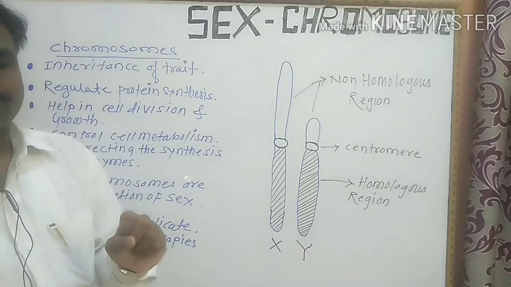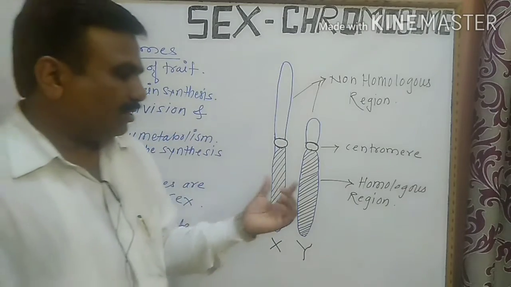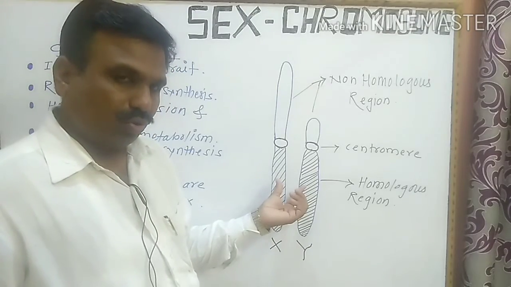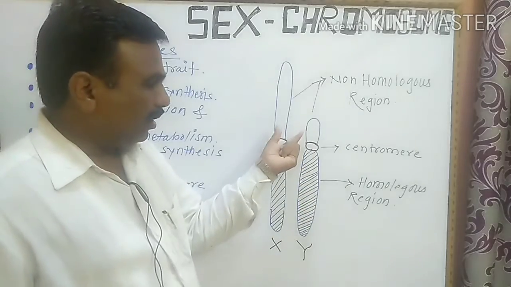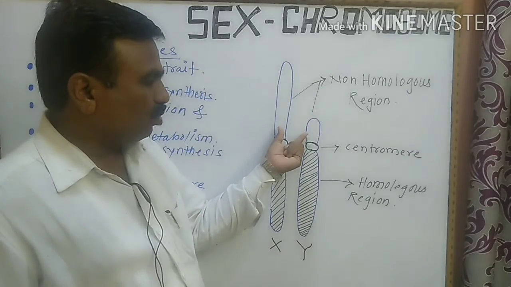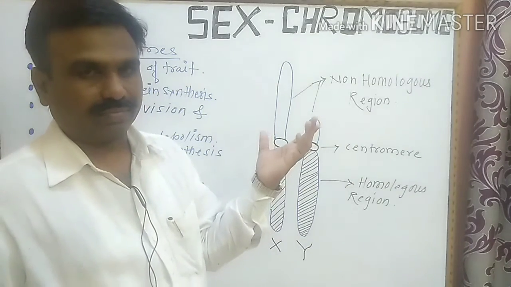The homologous region of both the X and Y chromosome shows similar genes, and the non-homologous region of the X and Y chromosome shows dissimilar genes.